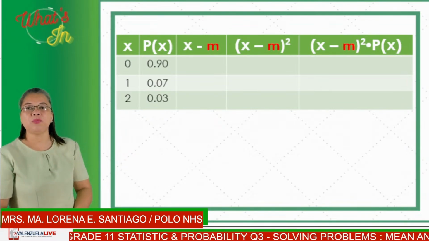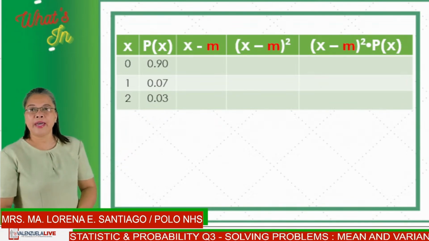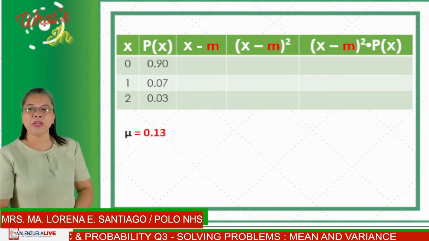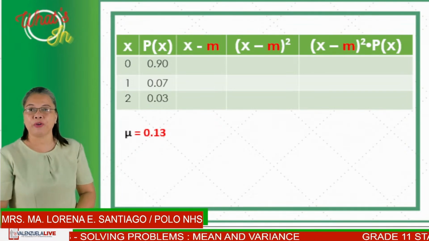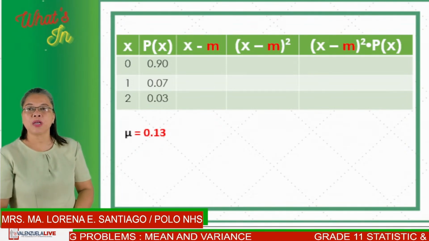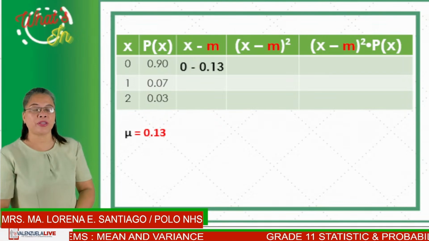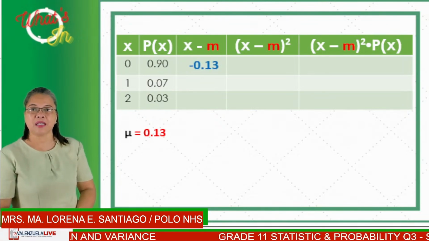So, let's begin with the third column. X minus the mean will be using mean as 0.13 as what we have solved earlier. So, 0 minus 0.13 will give us negative 0.13.